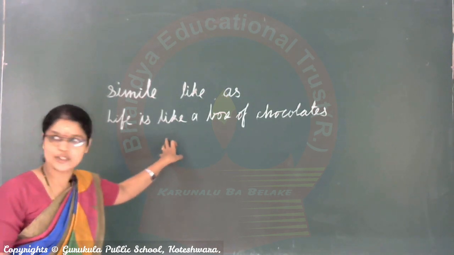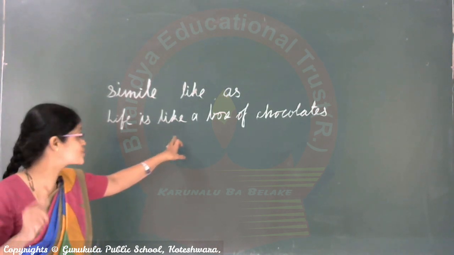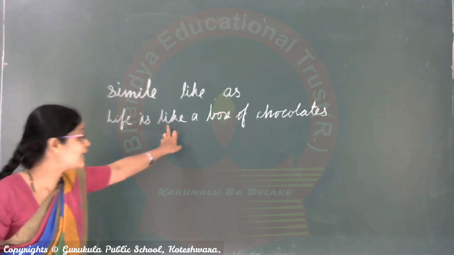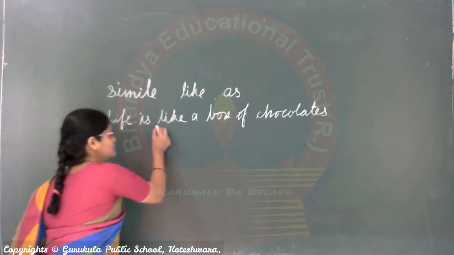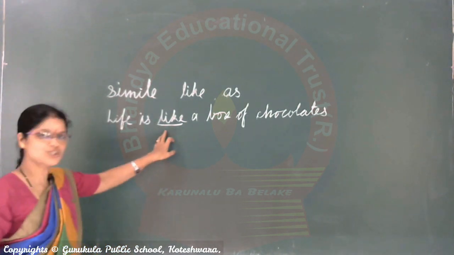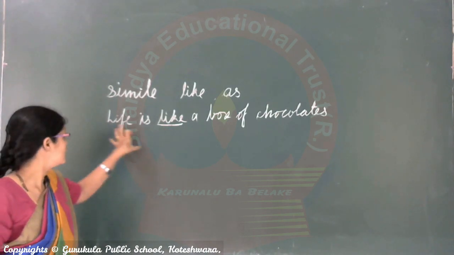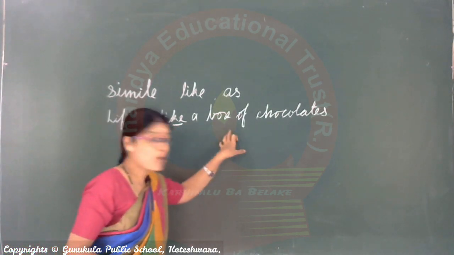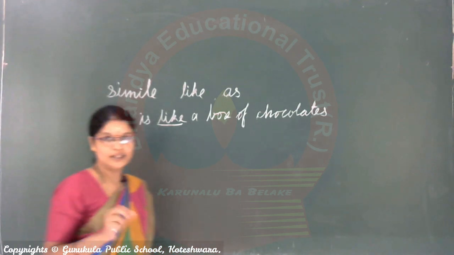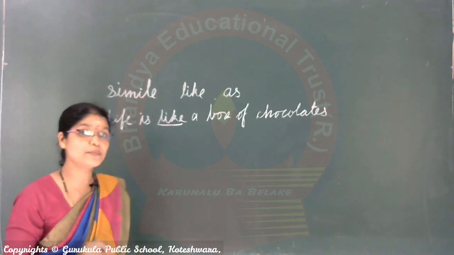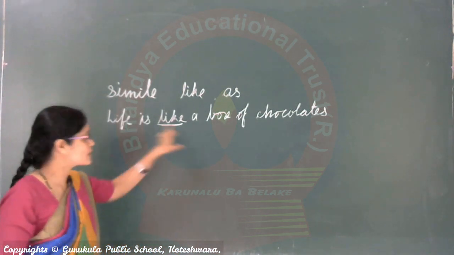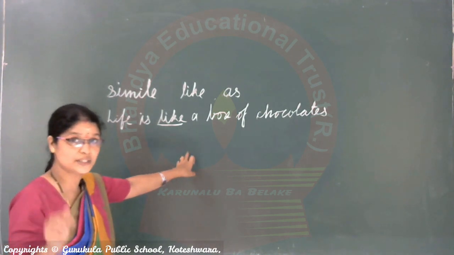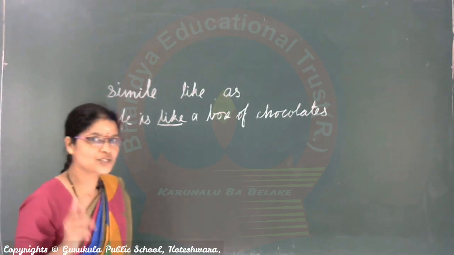Here comparison, which word shows? Like. Like shows here comparison. Here life and a box of chocolates, here similarity is there. So this sentence, which figure of speech? That is simile. Understood now?